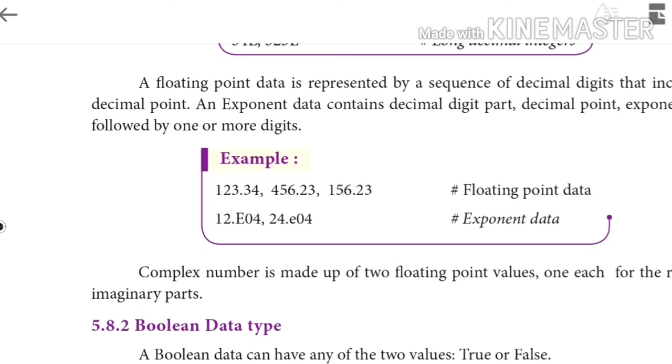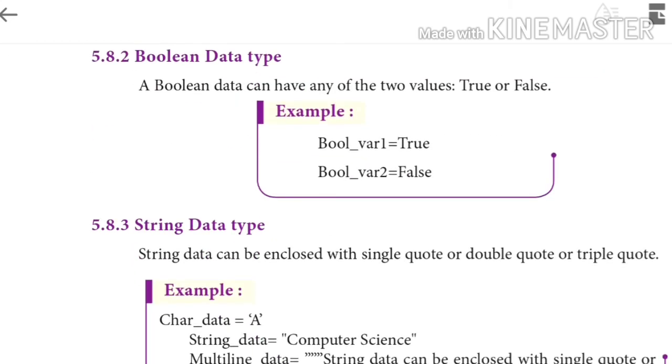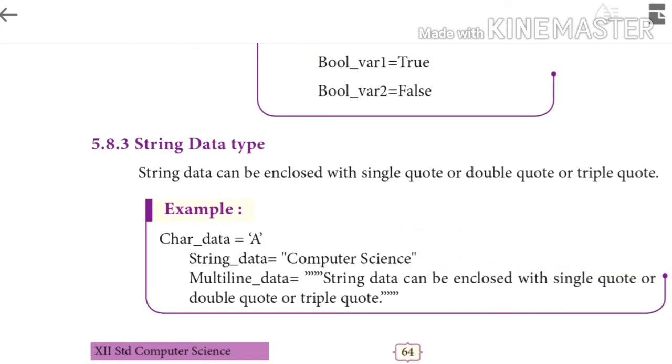In this Boolean type we can have two values, either true or false. In this manner we can use the Boolean data type. Next one, string data type. Within single quotes, double quotes or triple quotes we can assign a sequence of characters. This is the example in which we can apply this syntax.